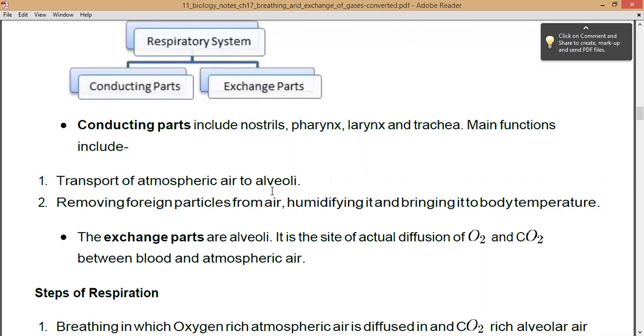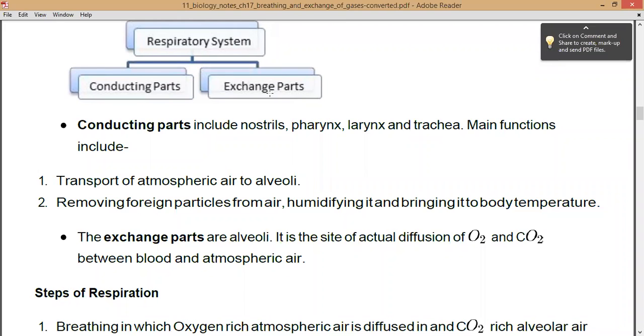The second function is removing any foreign particles from the air, humidifying it and bringing it to body temperature. So these conducting parts are also going to remove the foreign particles from whatever air you have inhaled, right? They are going to make it suitable for your body. So it humidifies it and brings it to your body temperature. That is, it balances the temperature of that air and makes the air suitable for your body.